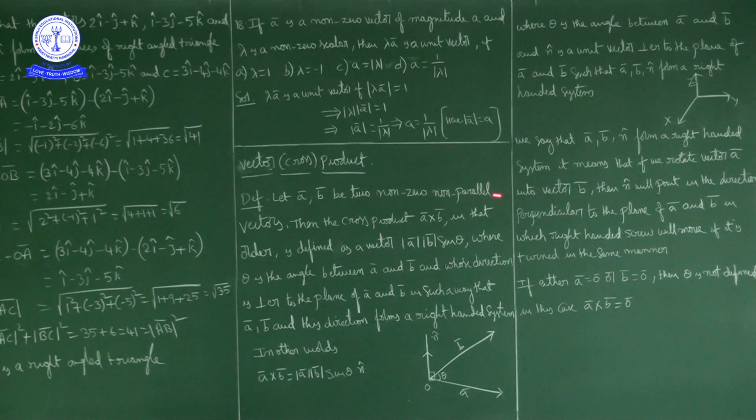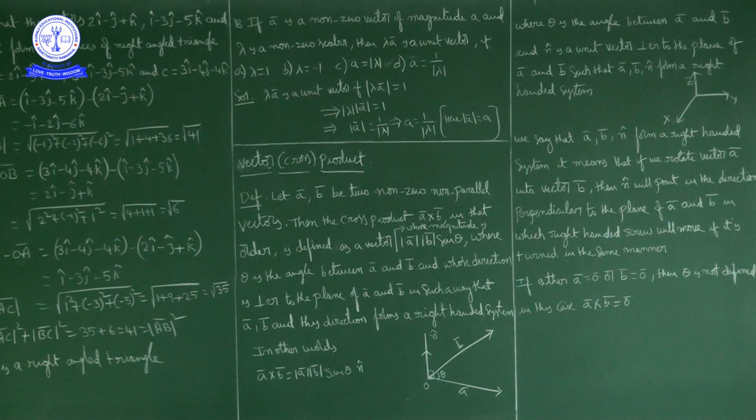Now, let a bar and b bar be two non-zero non-parallel vectors. Then the cross product a bar cross b bar, in that order, is defined as a vector whose magnitude is magnitude of a bar into magnitude of b bar into sin theta. This is only magnitude: magnitude of a bar cross b bar is magnitude of a bar into magnitude of b bar into sin theta.